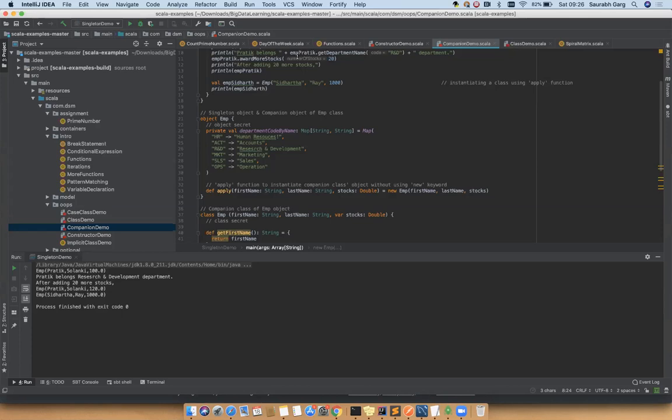Now, Sakshi, say what is the intent of companion class and object? Amol, what is the intent of companion class and object? Like it is like a singleton class.